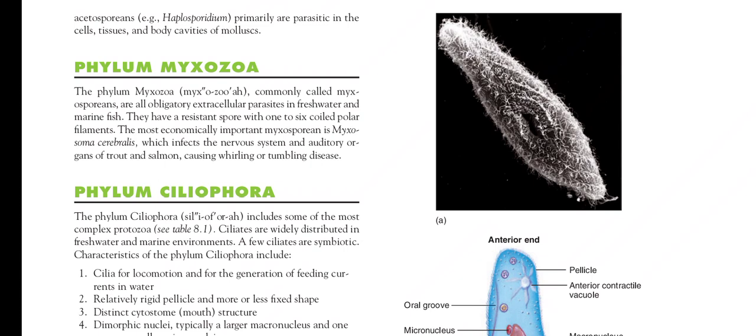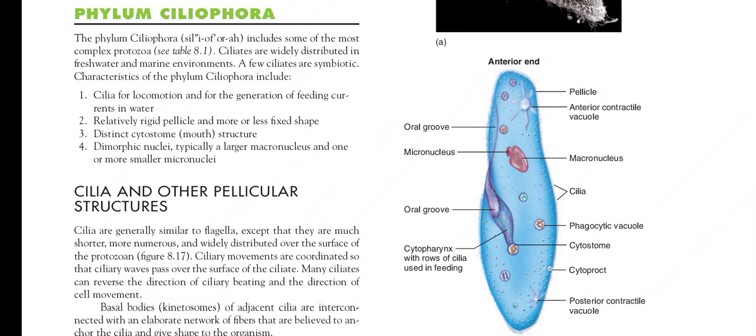The phylum Ciliophora includes some of the most complex protozoa. Ciliates are widely distributed in freshwater and marine environments. A few ciliates are symbiotic. Characteristics of the phylum Ciliophora are discussed as below. Cilia for locomotion and for generating feeding currents in the water. Relatively rigid pellicle and more or less fixed shape. Distinct cytosome, mouth structure, dimorphic nuclei, typically a large macronucleus and one or more smaller micronuclei; the micronuclei are used for conjugation, which helps